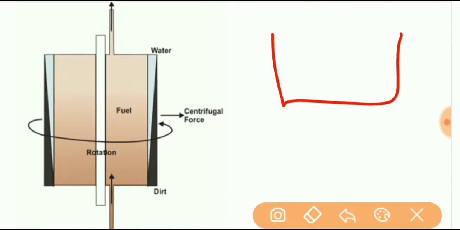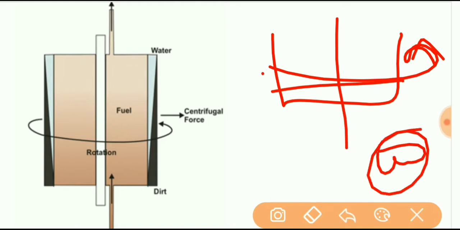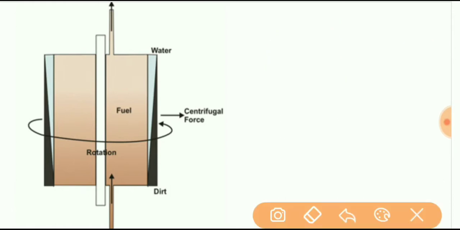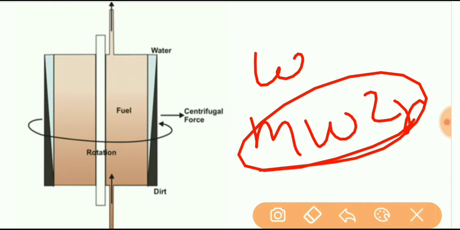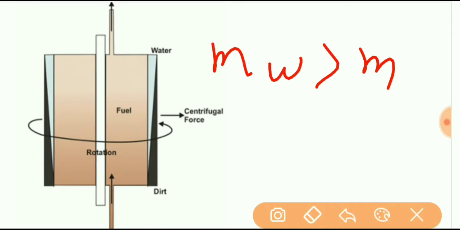Now that bowl is rotated with some angular velocity omega. That means the bowl is rotated. Then what will happen? As we know, when any body is rotated with angular velocity omega, then centrifugal force is equal to m omega square r, where m is the mass of the particle which is rotating. Now we see in this figure, the mass of water is greater than the mass of fuel.